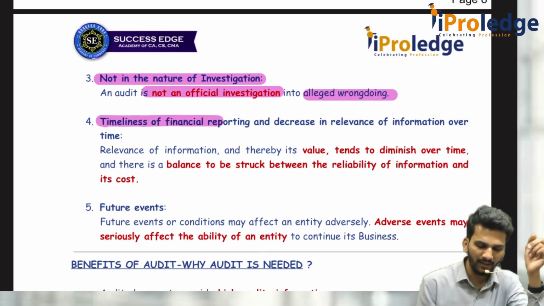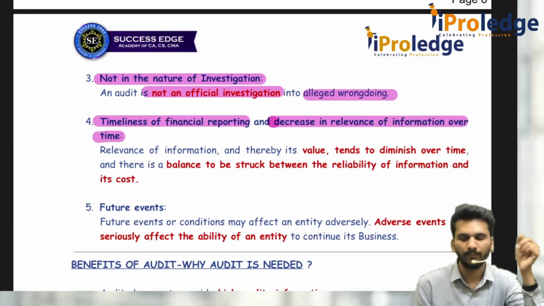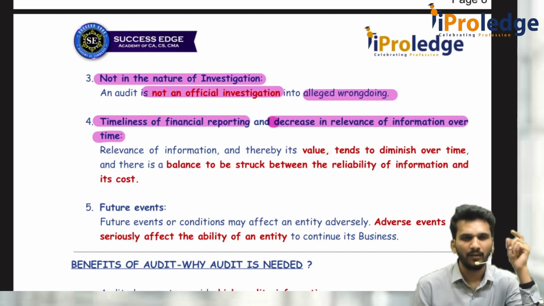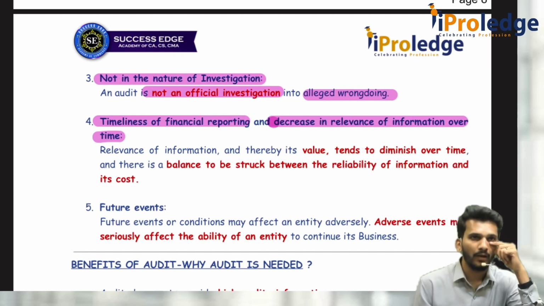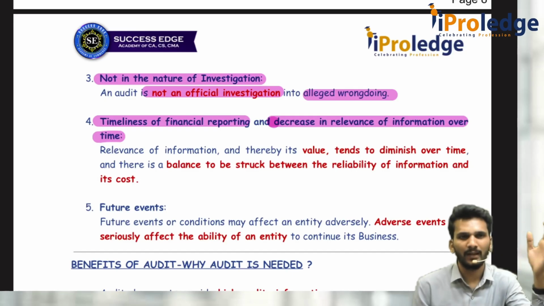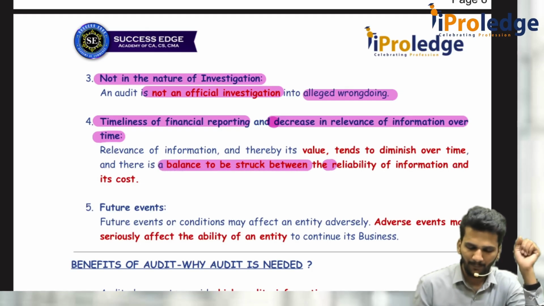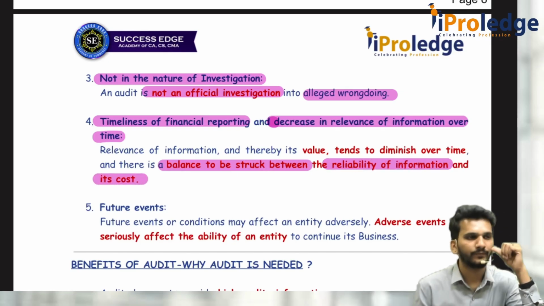Then timeliness of financial reporting and decrease in relevance of information over time. That means whenever the financial statements are prepared and audit is conducted, there is a timeline gap because of the presence of numerous transactions. We can't even verify that also. So the auditor always has to check the balance to be struck between reliability of information and its cost.